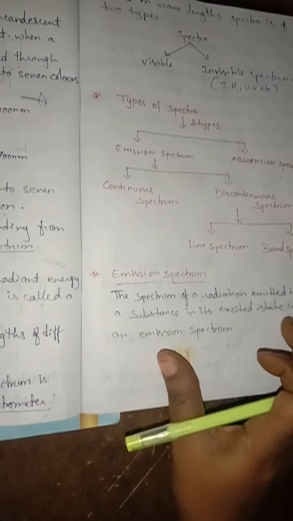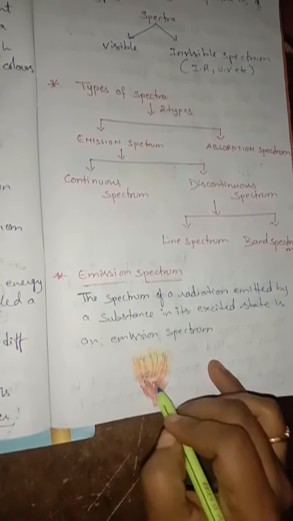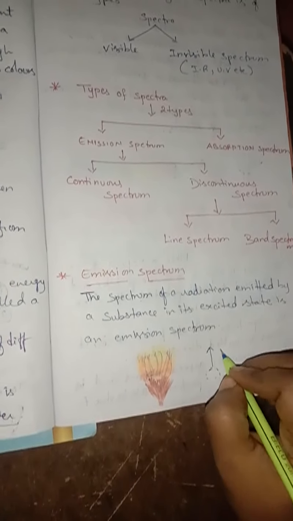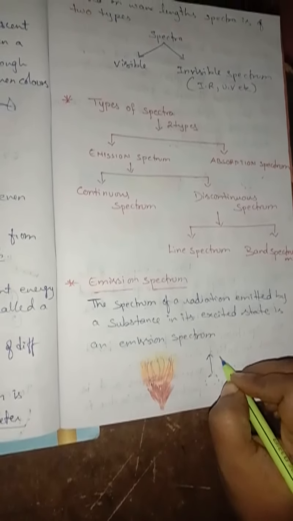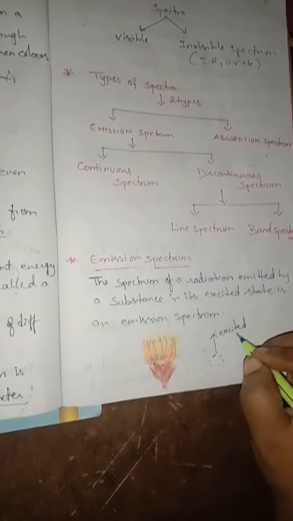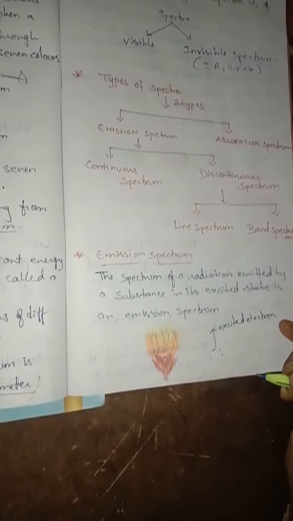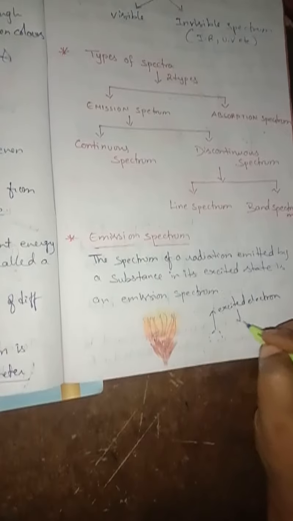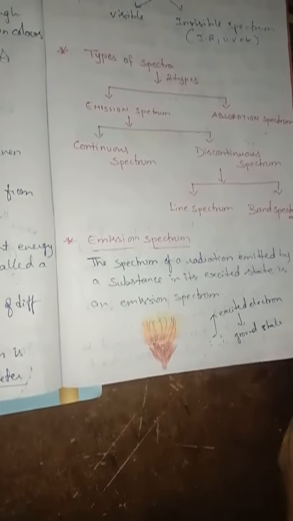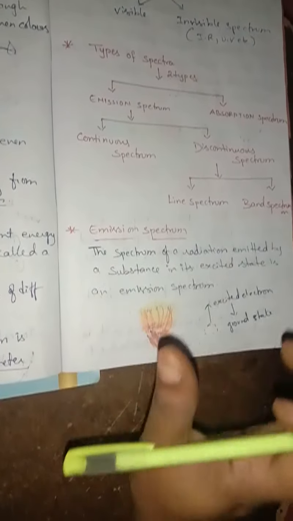So when you heat a substance, what happens? Whatever atoms are there, they will be moved into excited state. So this excited electron, when it returns back to the ground state, emits some radiation, or it shows emission spectrum.